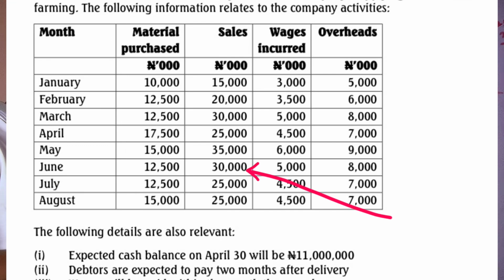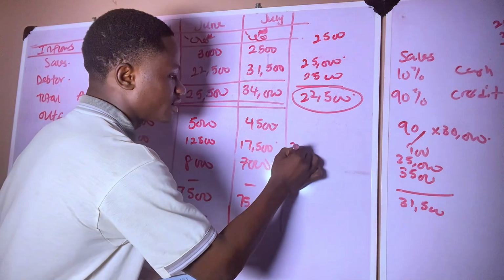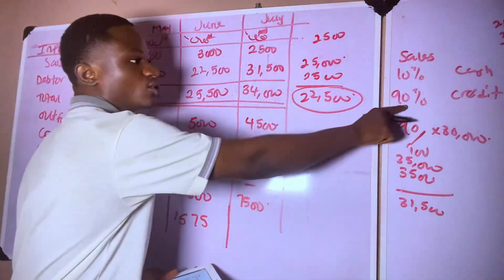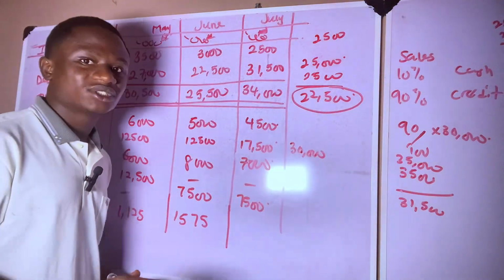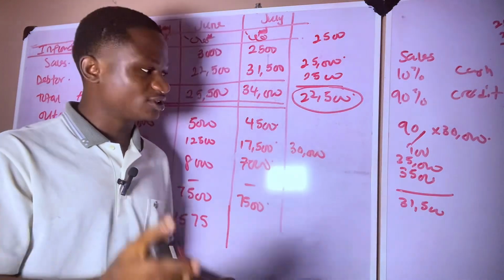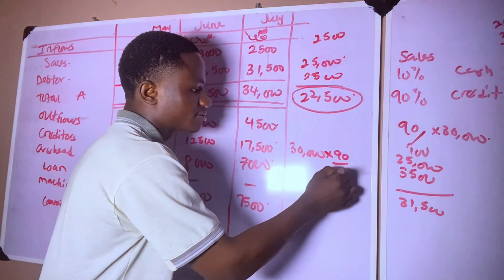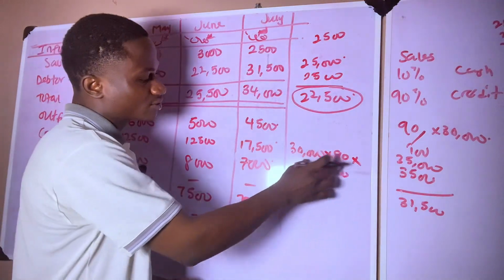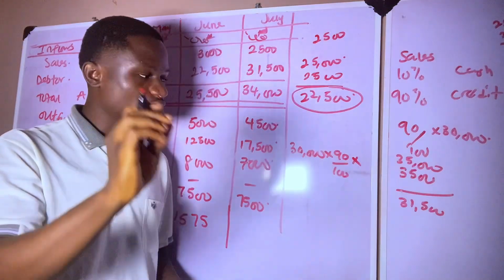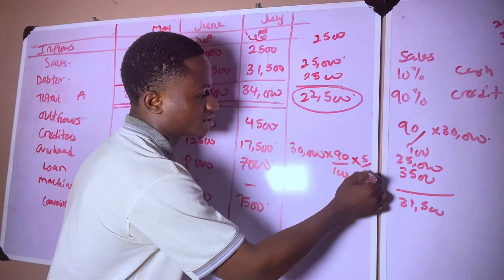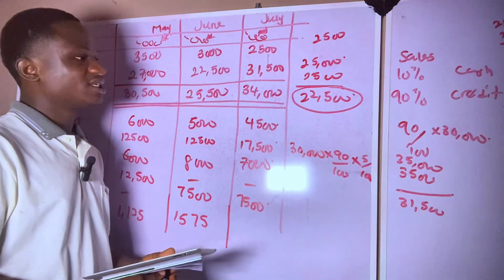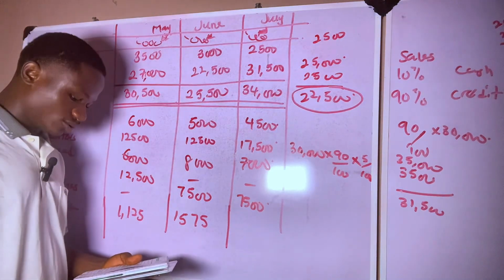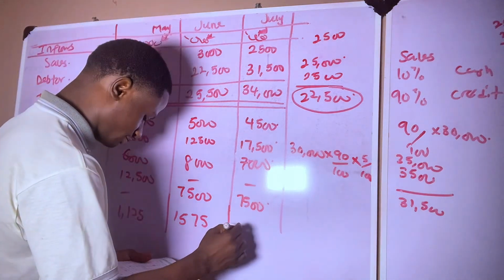Sales of June is 30,000 naira. Now, if sales of June is 30,000 naira, then 90% of it is whatever we are going to be paying the commission on. They told us that the commission will only be paid on the 90% of the sales. So times 90% at first, then we are only paying 90% of 30,000. We will only be paying 5% of it as commission, times 5%. So in this way, you will get the amount that will come as your commission for July. And if you do that, you should be having 1,350.